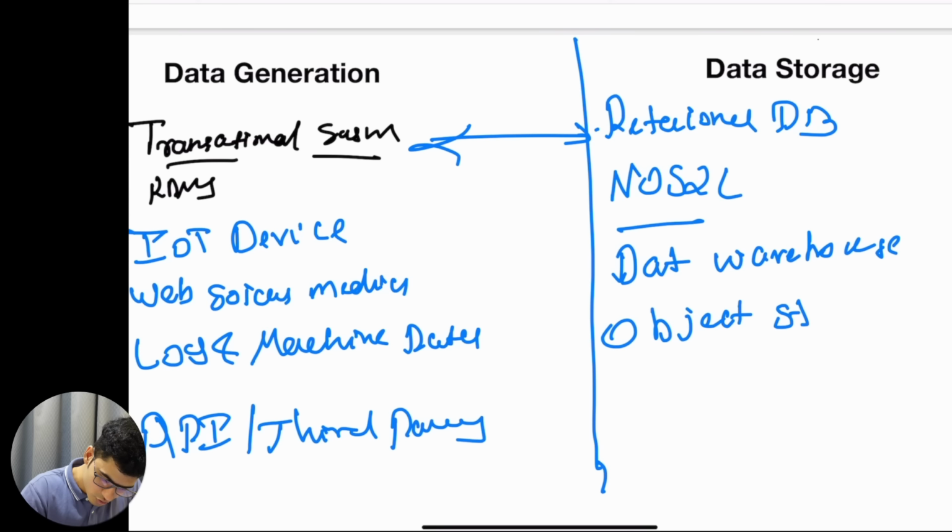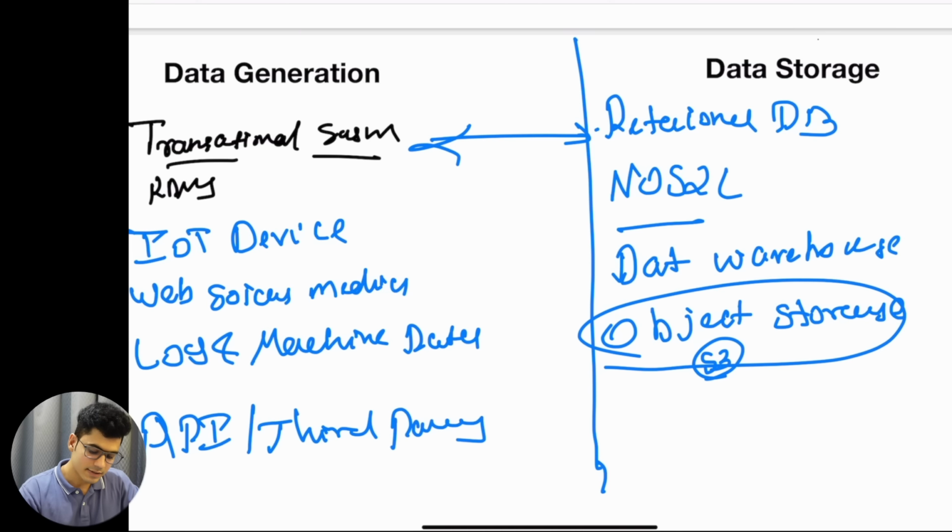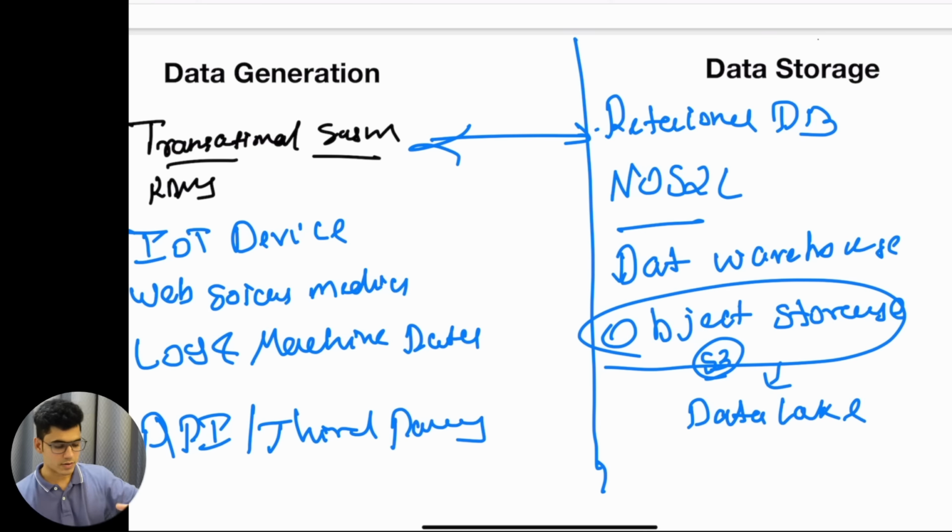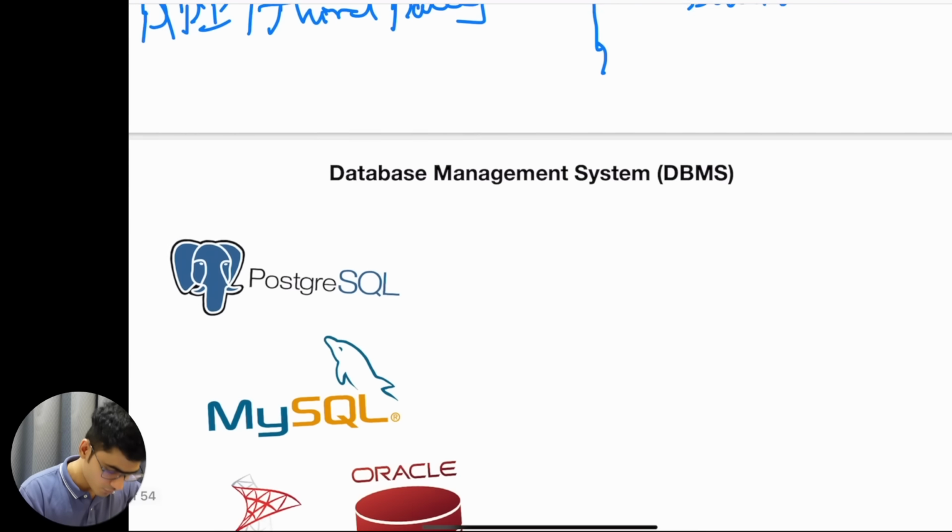Object storage can be like S3, Google Cloud Storage, Azure Blob Storage, all of these other things that we will also understand. Okay. You can also call these things a data lake. Okay. So these are the storage systems. We understand the generation, how the data is getting generated, and where our data will get stored. So, okay, this is what we understand.